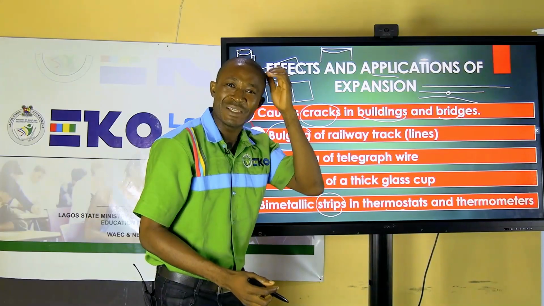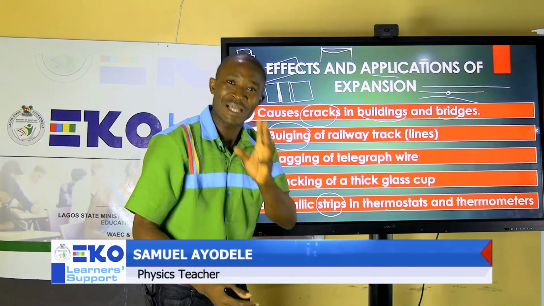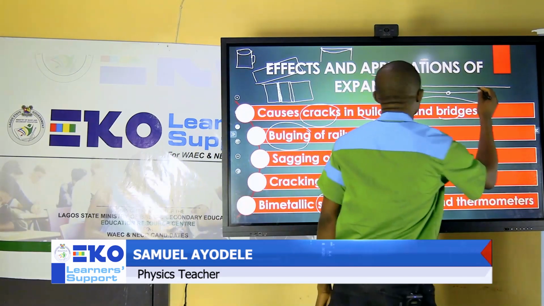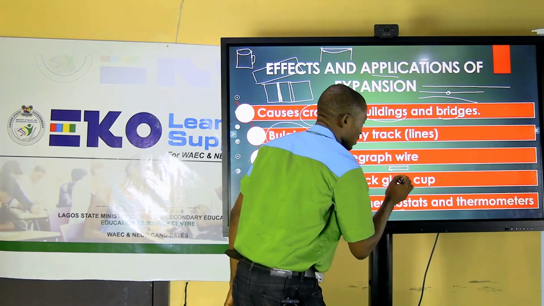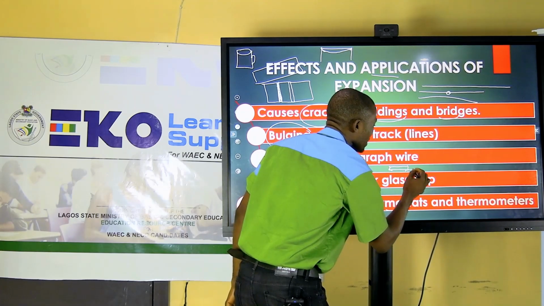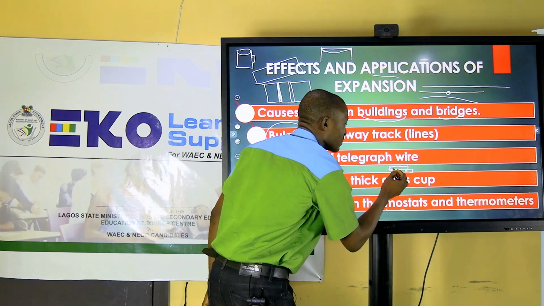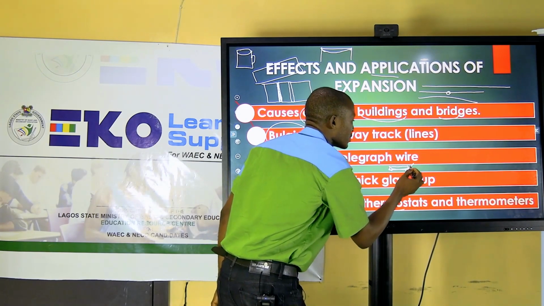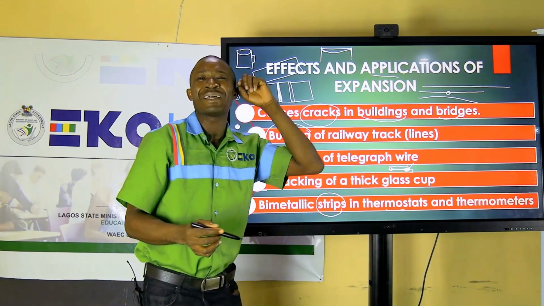You would have observed this, that while you are using your pressing iron, you usually hear a particular sound. That sound is as a result of the thermostat. What happens is this, I'll show you. Look at this. If you have a thermostat that is bridging, this is where the current is coming from, and it bridges this point. So as this becomes hot, it expands. As it is expanding, it expands upward such that it leaves a space here. Once it's leaving that space, that is where you hear that sound.